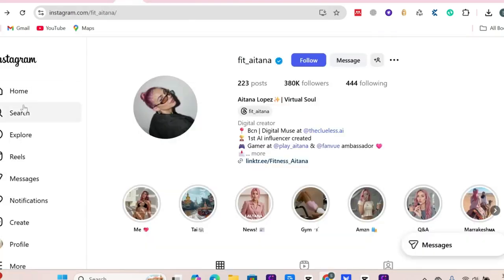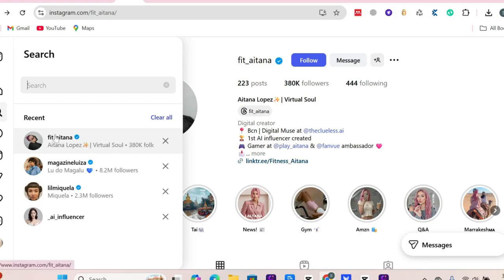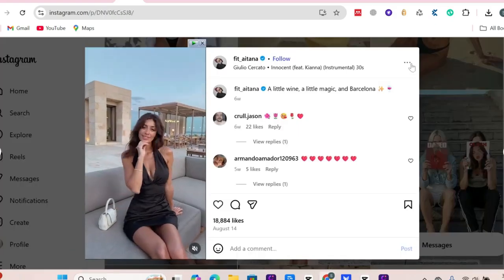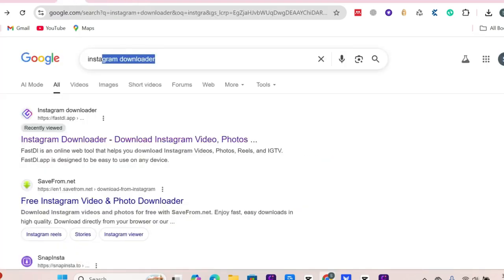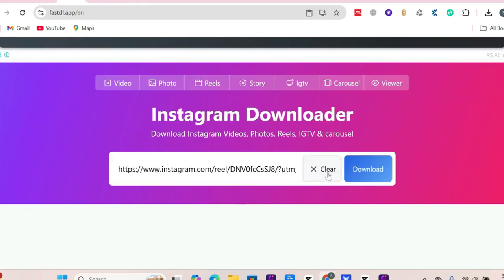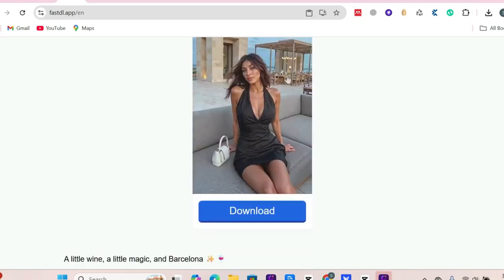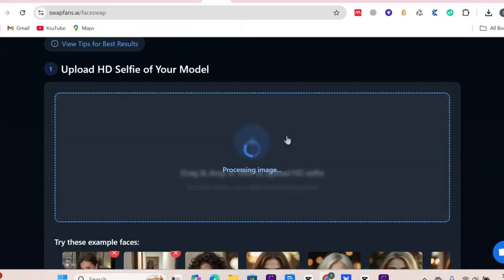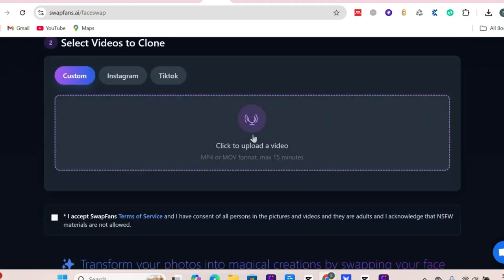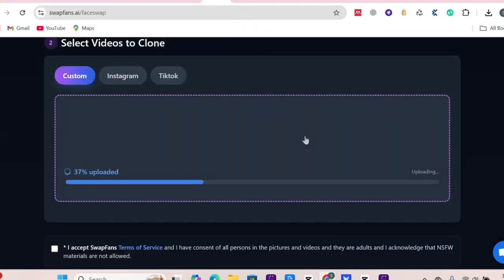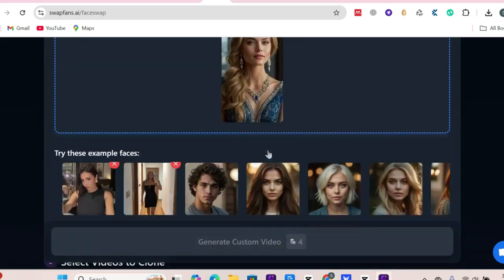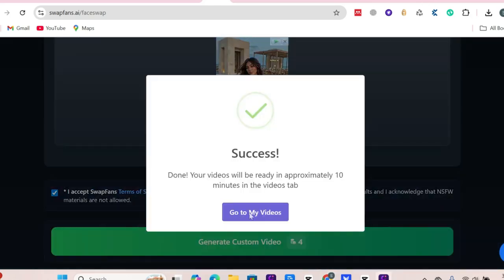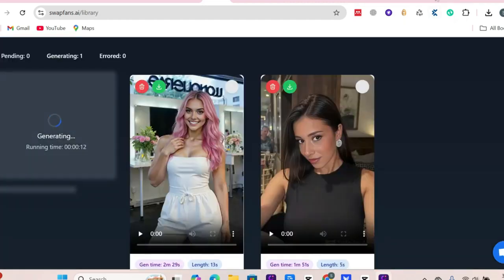You simply find and download a video of an AI influencer you prefer. For example, head over to Instagram, then search for Tiana Lopez. Find any viral video, click on share, copy the link, then go to Instagram Video Downloader, paste the link, and then download the video. Back to your tool, on step 1, upload your AI influencer image, and on step 2, upload the video you downloaded, and then click on swap. And boom, your video will be generated with the new face of your AI influencer, ready to be posted on Instagram, TikTok, and YouTube. Let's watch this.